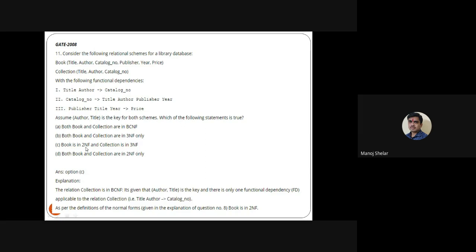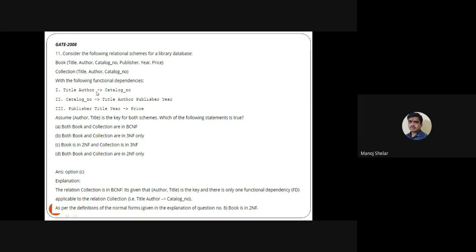Second NF means what? If a non-prime attribute is fully dependent on the relation key, then the second normal form condition is satisfied. And third NF has three conditions. First is a trivial functional dependency. Second condition is that the left hand side is a super key, and third condition is that the right hand side minus left hand side is a candidate key. Then the third condition is satisfied. It means if at least one condition is satisfied, then the particular relation is in third normal form. So this is the answer, and here we discuss this answer.